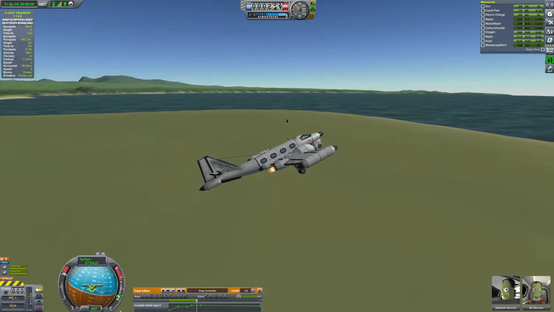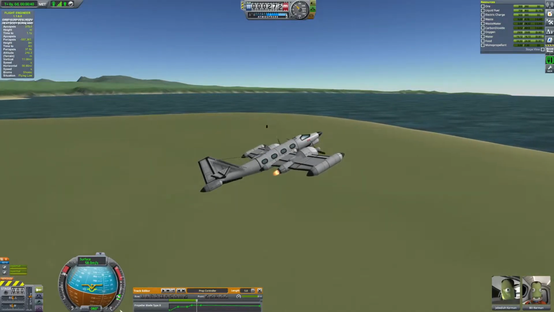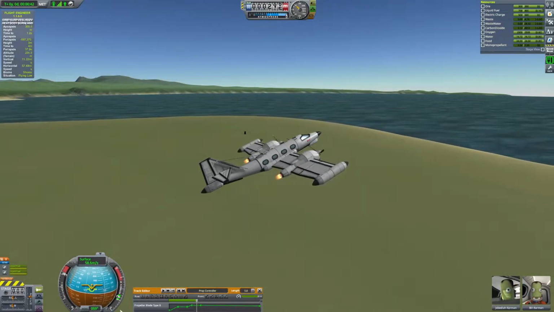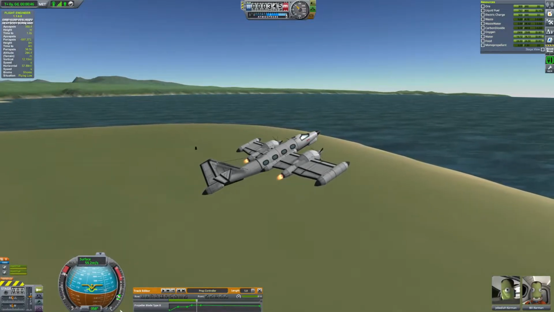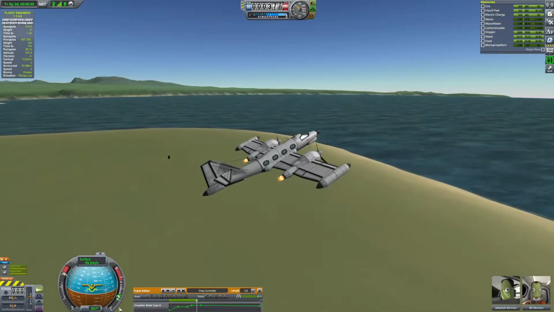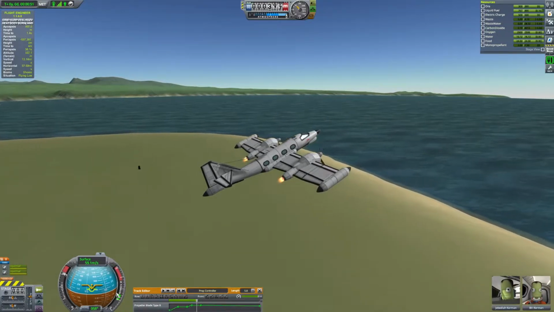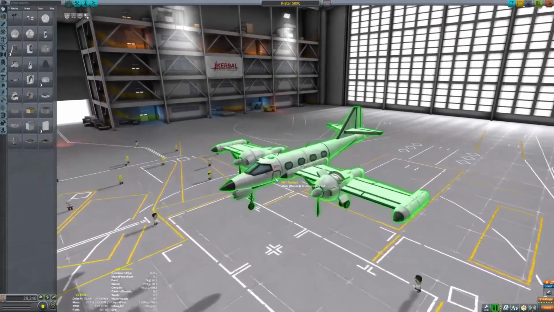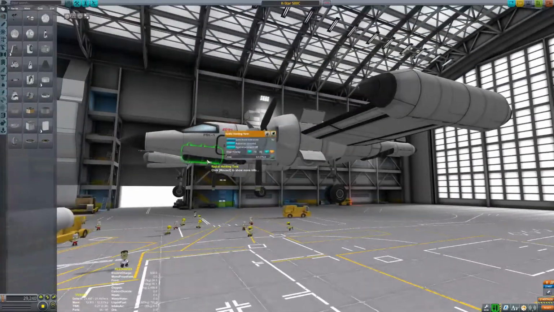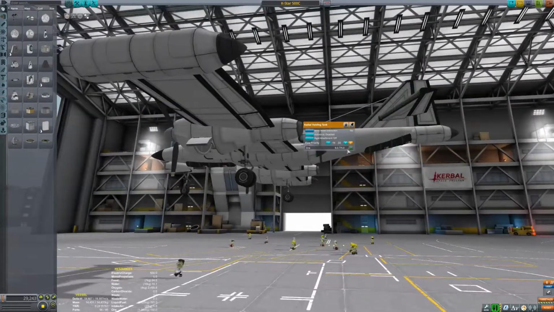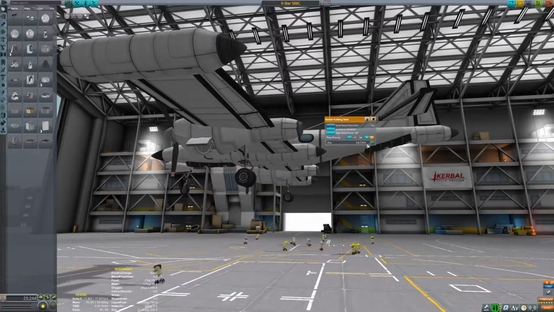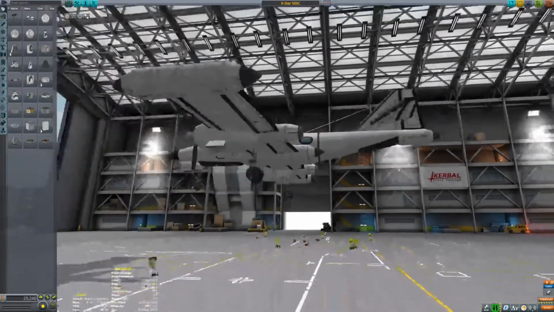Those who have been with the channel for a long time may remember when I used to make videos of Kerbal Space Program, which was a space and flying game, but it actually is pretty helpful here. You can construct an aircraft and change the weight and balance on it and see how it is affected quite easily. So here I can increase the weight at the forward and back of the aircraft and demonstrate the differences between a very lightly loaded aircraft, which will be presented on the left side of the screen, and a very heavily loaded aircraft, which will be on the right side of the screen.